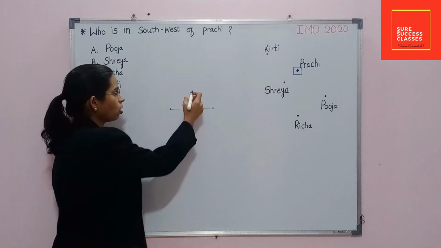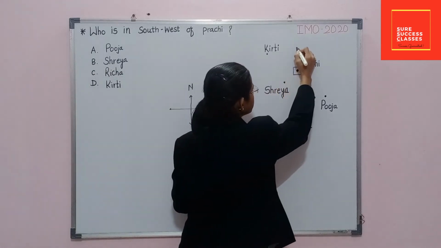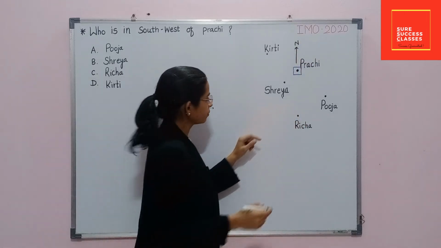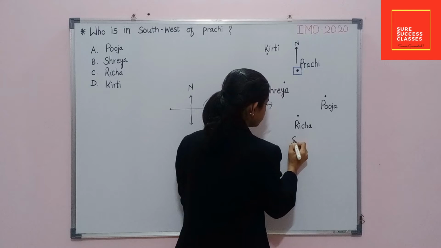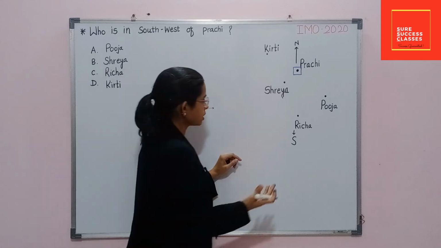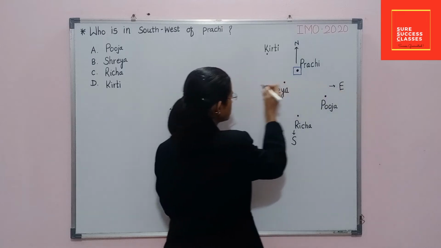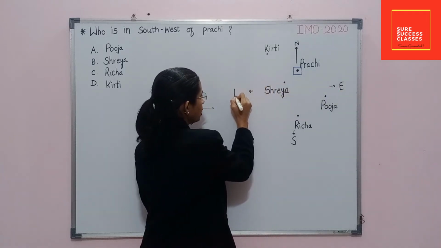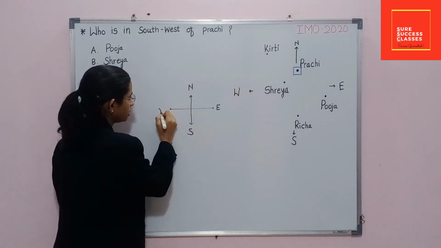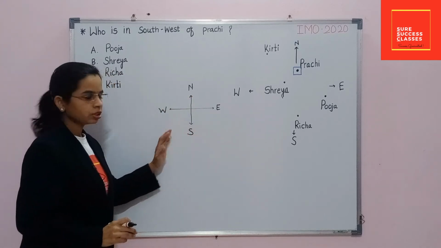If we consider north at the top, then obviously north at the top, then this will be naturally south, and right to south, this will be east, and opposite to east there will be west. Means north, east, south, west, these are the main directions, and by using these main directions we can decide sub directions.